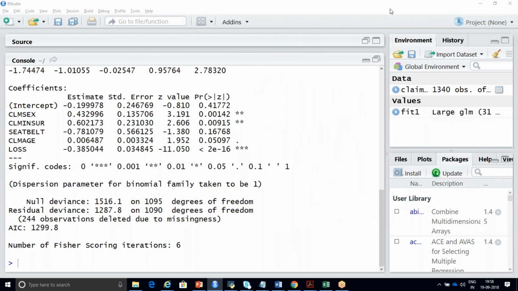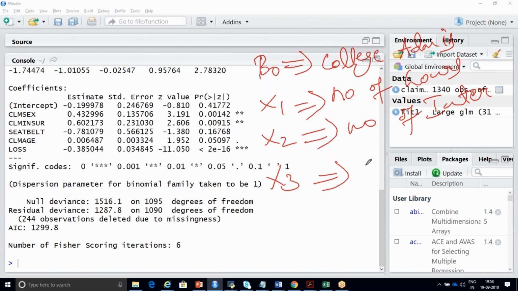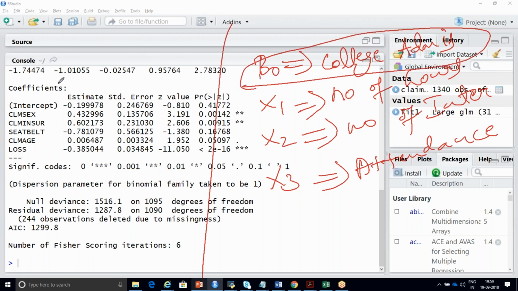Try to understand. Consider this is your beta naught, which means this is your college admission. And this is your x1, this is your x2, this is your x3. x1 is the number of hours you study, x2 is the number of internals you have attended and the scores of internals, and this is your attendance. This beta naught is just a college admission. So I want to predict whether a student is going to pass or fail.